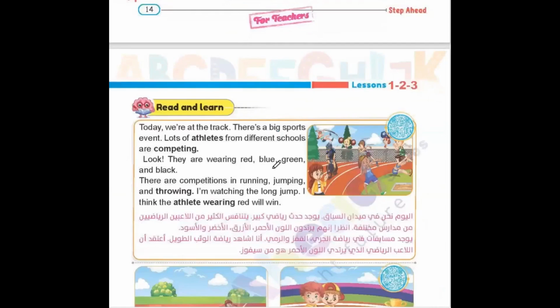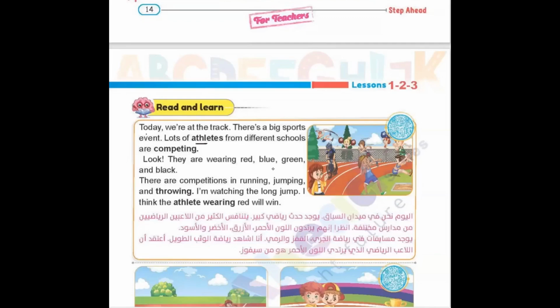Let's check what we have to study here in Read and Learn. Today, we are at the track. We have the children speaking about their attendance at that track. There is a big sports event. This is a place with many activities for sports.